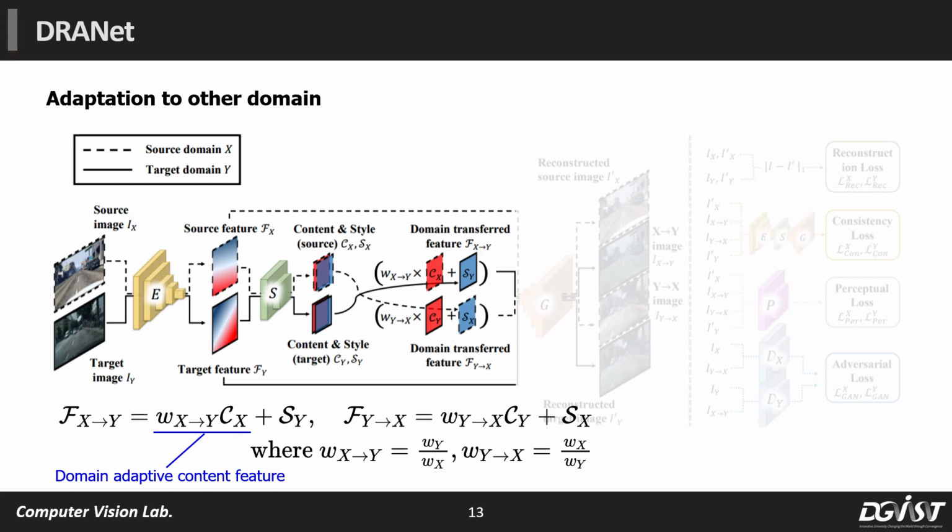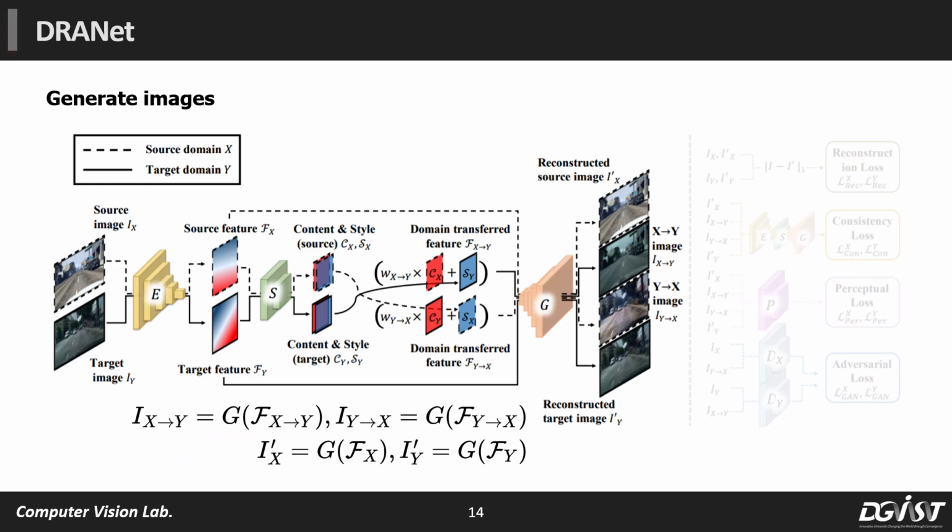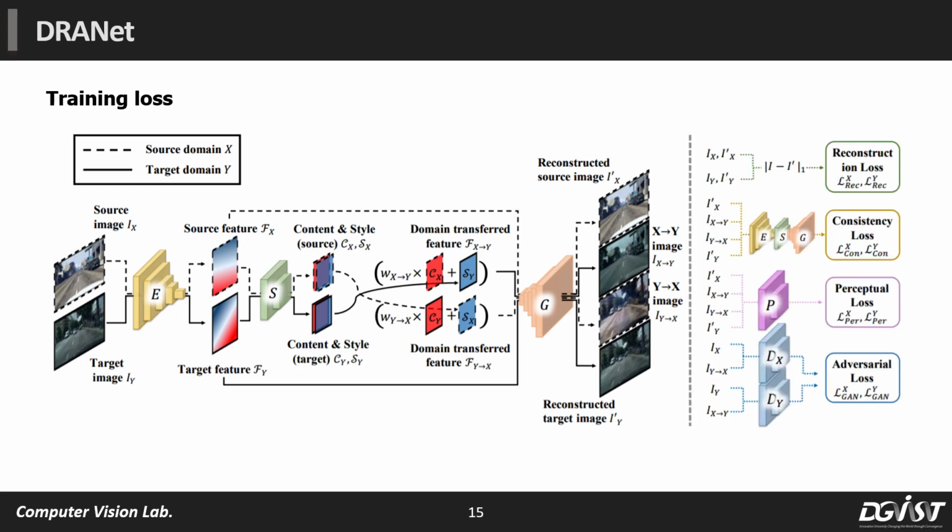Because these features are the domain transport features, we use the domain normalization factors. We define wx to y as wy over wx, then multiply it to the content cx. And we add the style feature to the domain adaptive content feature. The reconstructed images and the domain transferred images are generated from the image features and transport features through the generator. We train our networks using the reconstruction loss, consistency loss, perceptual loss, and adversarial loss.